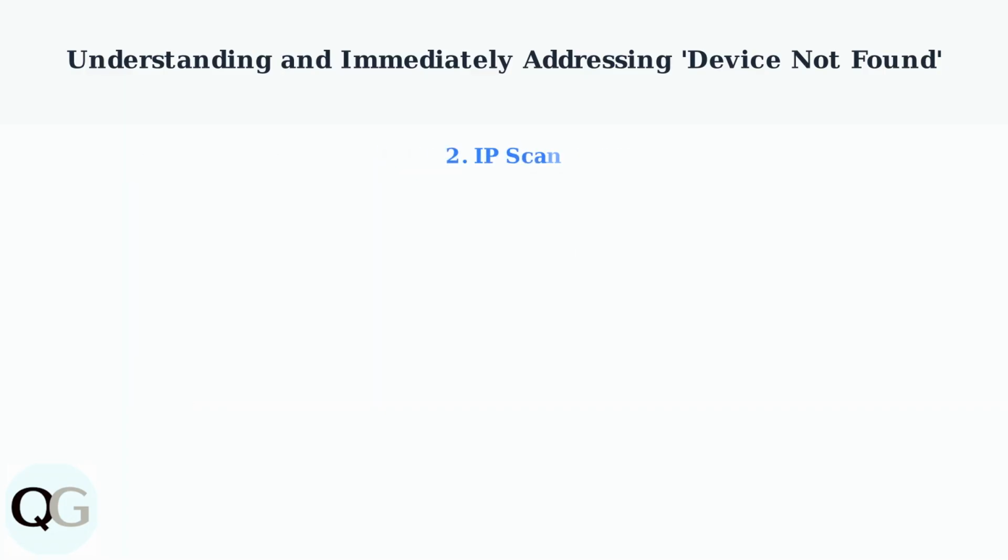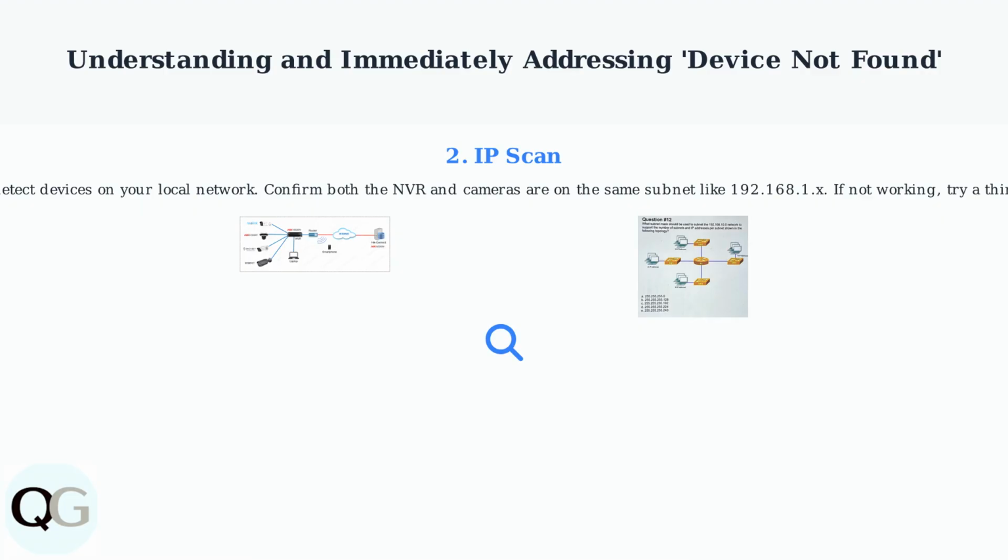The second fix is IP scan. Use the NVR's built-in IP scanner to detect devices on your local network. Confirm both the NVR and cameras are on the same subnet, such as 192.168.1.x. If the built-in scanner isn't working, try a third-party tool like Advanced IP Scanner.